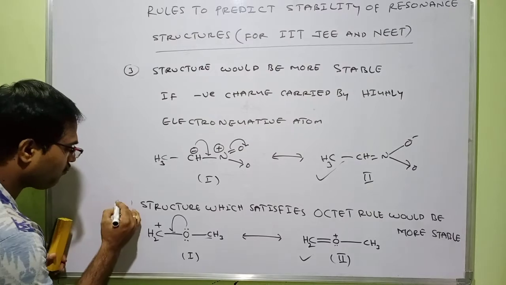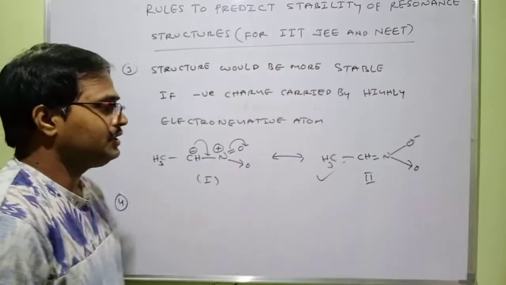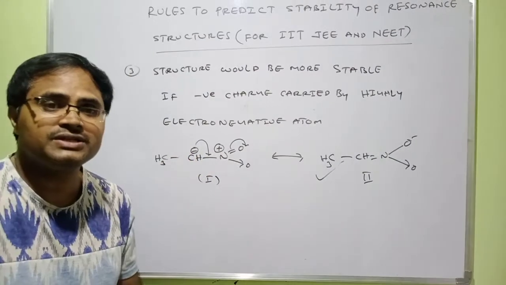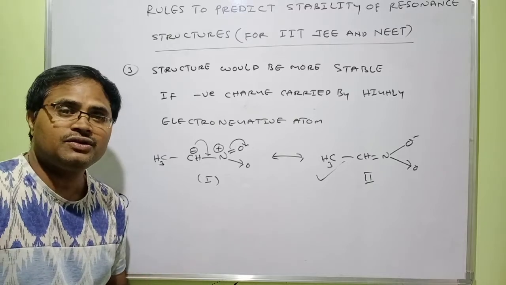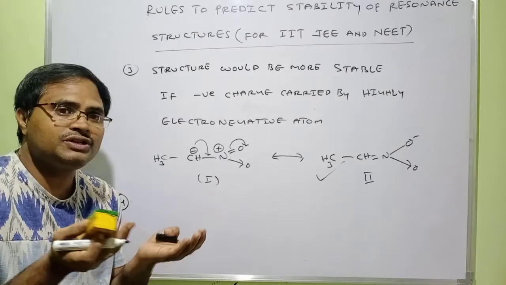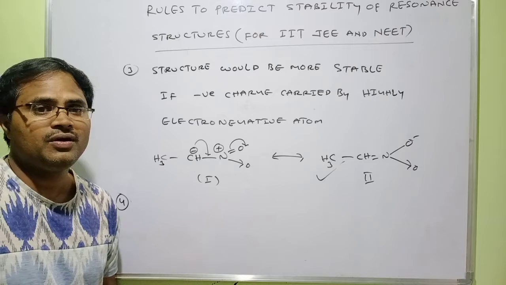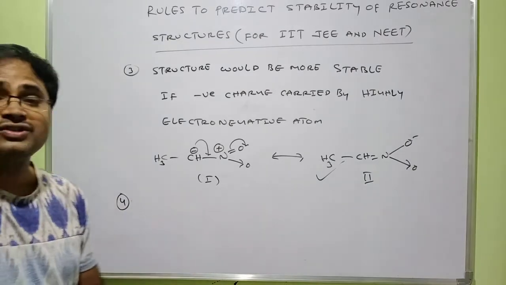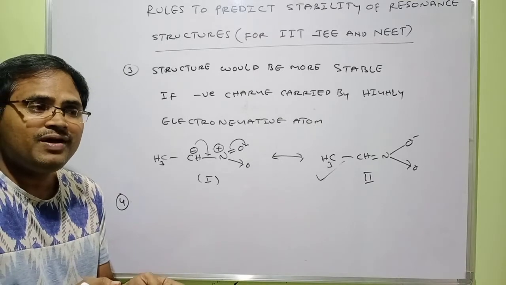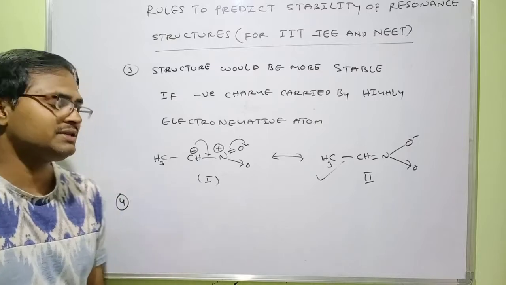So let's go for rule number 4. See, we can see there are charges, positive charge, negative charge present while you're writing resonance structures, right? So based on the charge distance, depending on the distance between positive charge and negative charge, we are also able to identify the stability of ions or stability of resonance structures. The resonance structure would be more stable when the distance between opposite charges decreases.